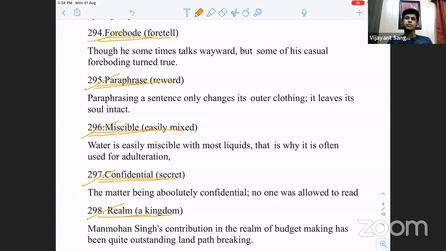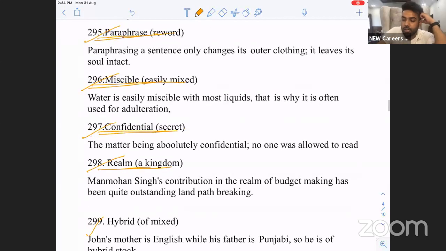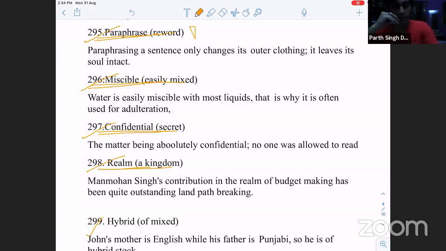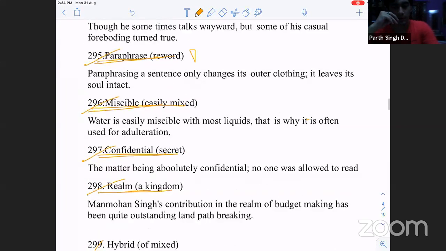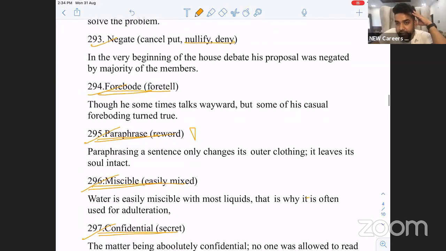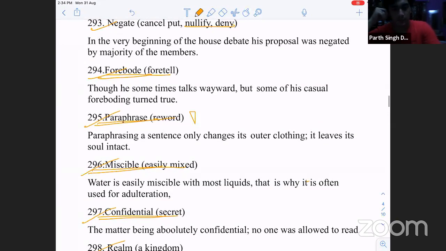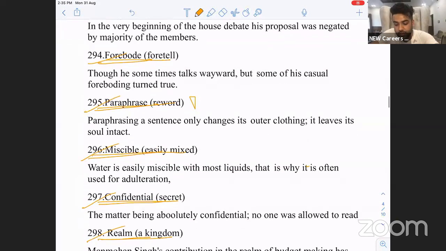Forebode is foretell. Paraphrase, reword. Excuse me, sir. Domicile is also a place where we are living for more than 5 years, right? Yes. That's for a certificate, right? Yes, sir. That's how we use the word domicile. So there are different words for it.